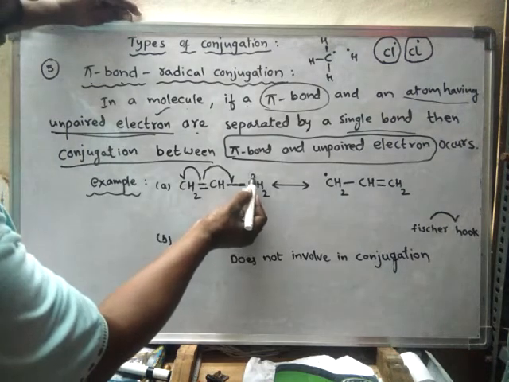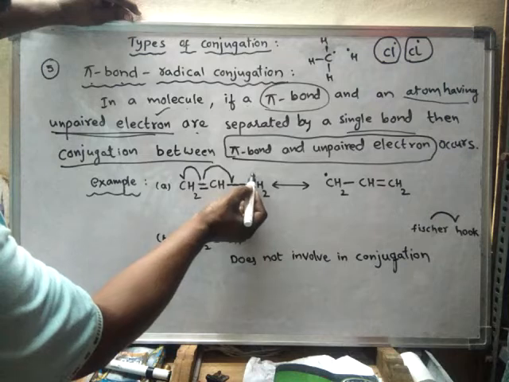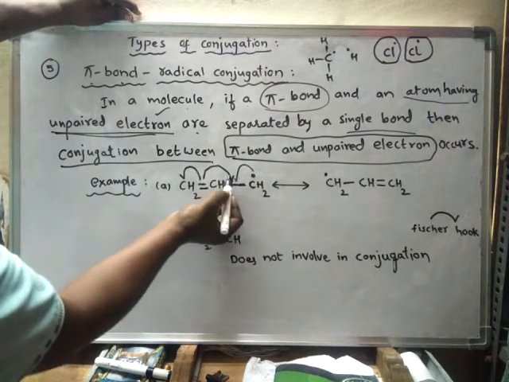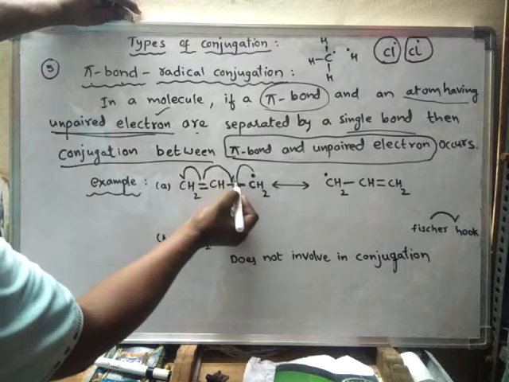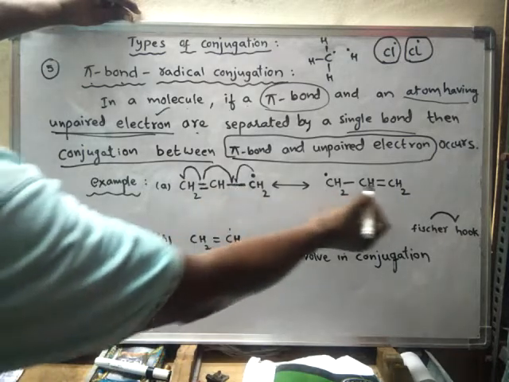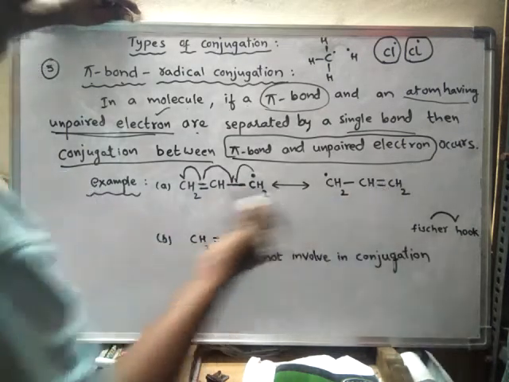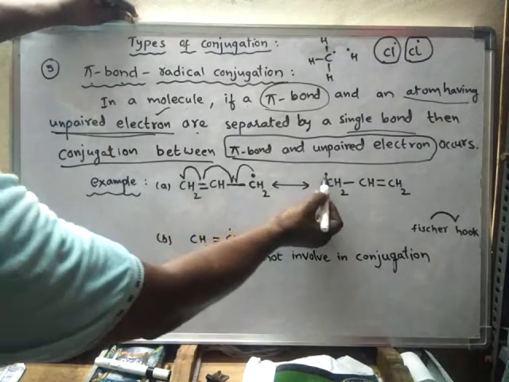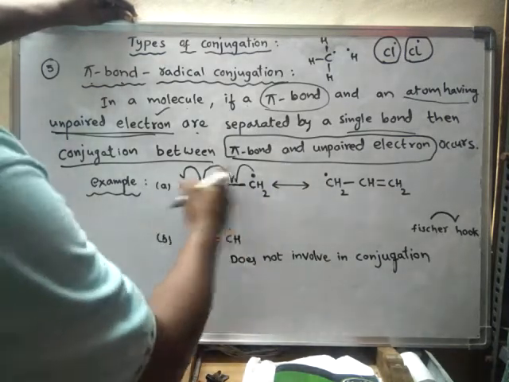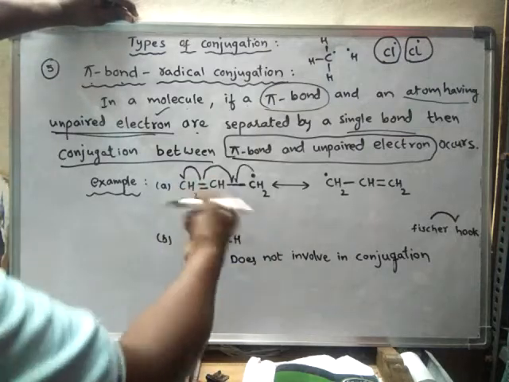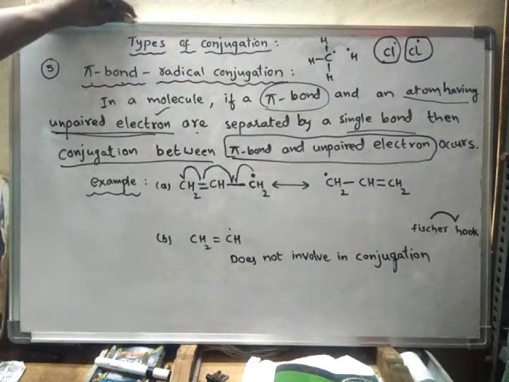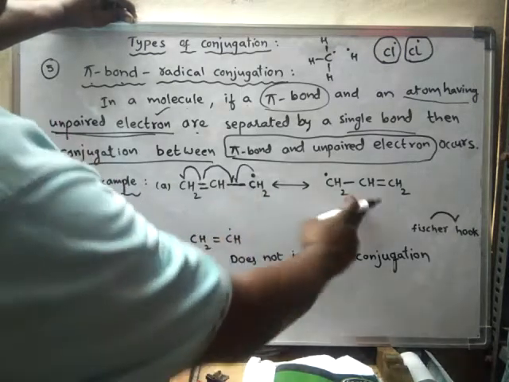Now the unpaired electron which is present on this carbon is shifted to here. So now this unpaired electron and this unpaired electron will form a bond. A bond is newly formed. Now one of the unpaired electrons will move to this carbon. As a result of this delocalization or transfer of electrons, the newly formed structure will be like this. Now these two are in conjugation with each other.